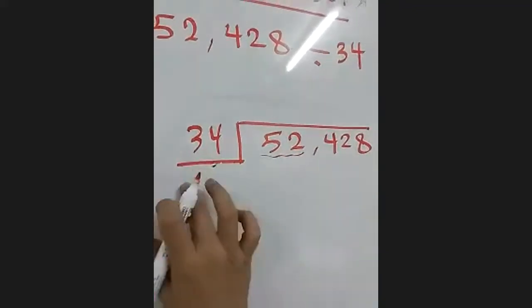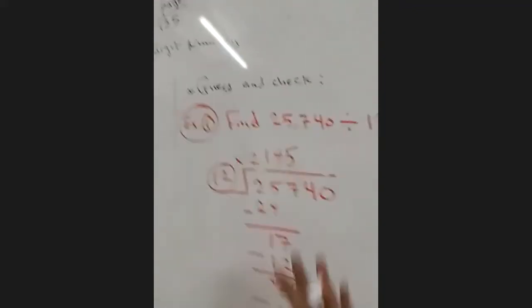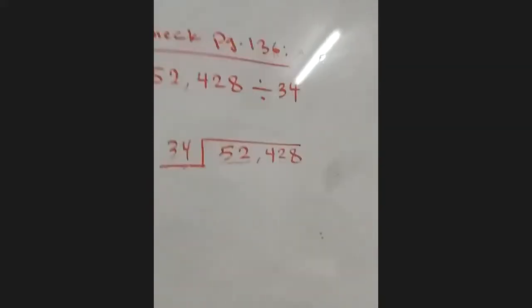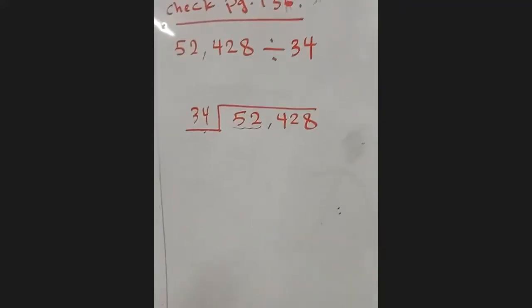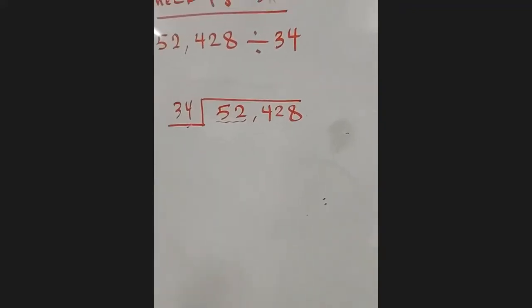Now 52 divided by 34. I said we will guess and check. Guess and check means I don't know the times table of 34, and we don't use calculators here.